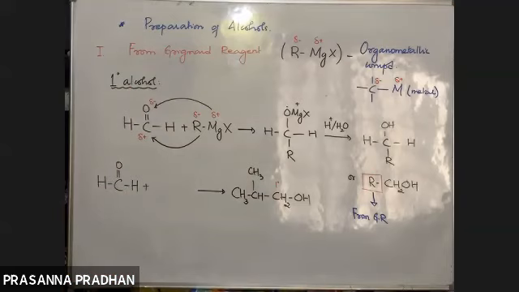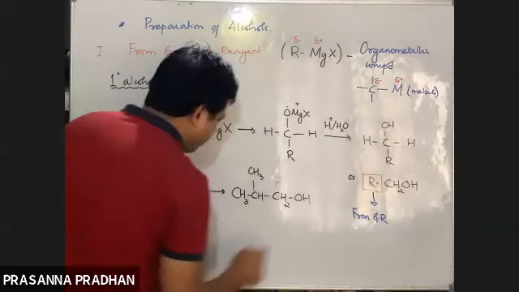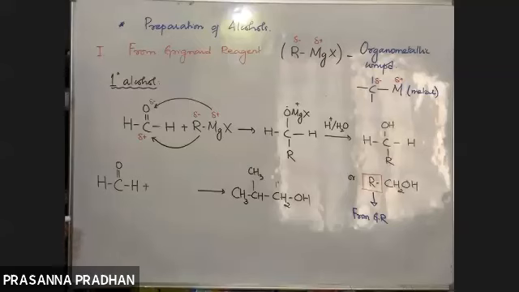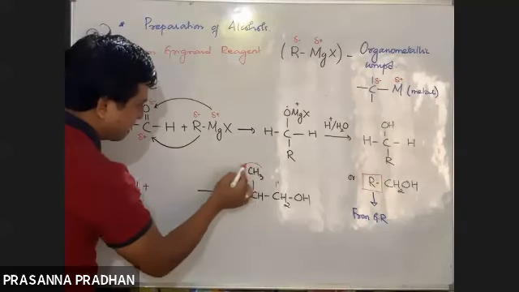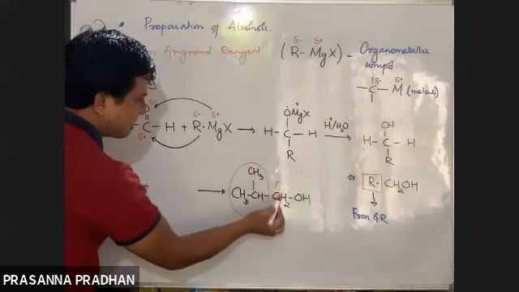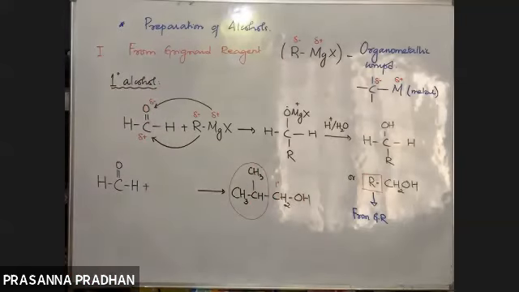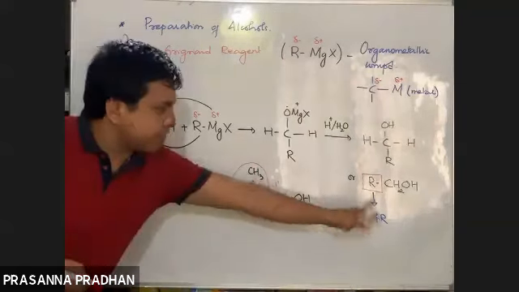Plus, what is the R part out here? RCH2OH. What is the R part? The isopropyl part is the R part. So RCH2OH. Where does this R part come from? This R part comes from a Grignard reagent.